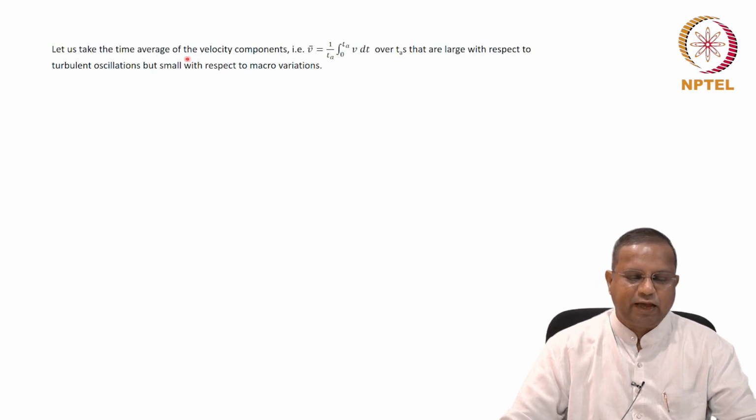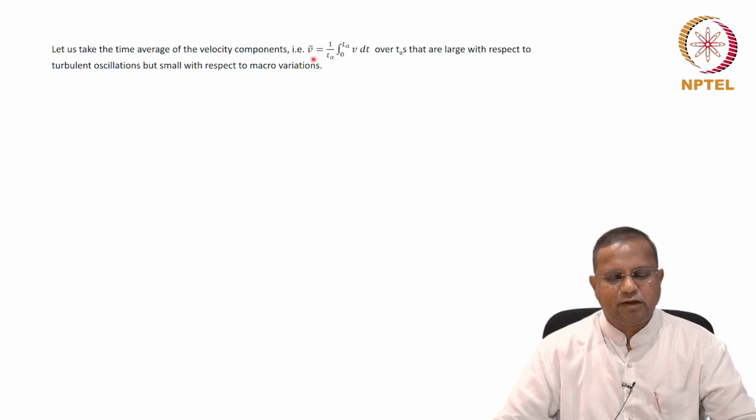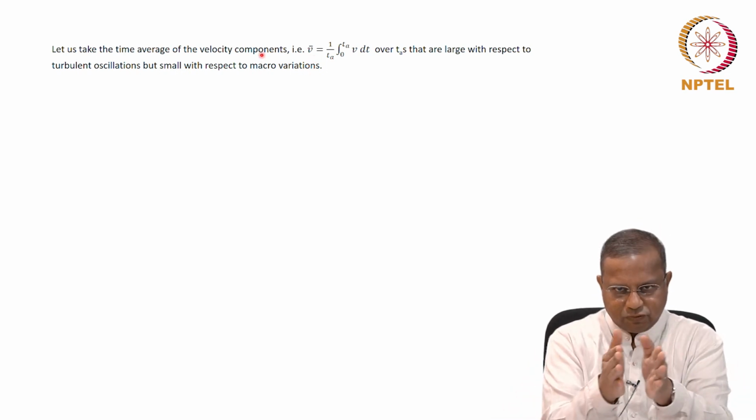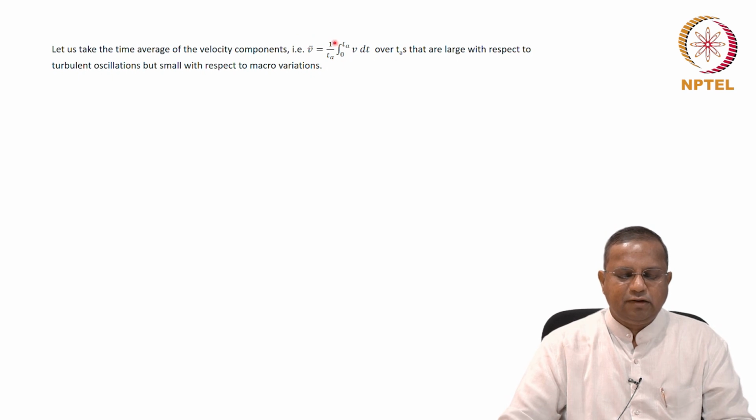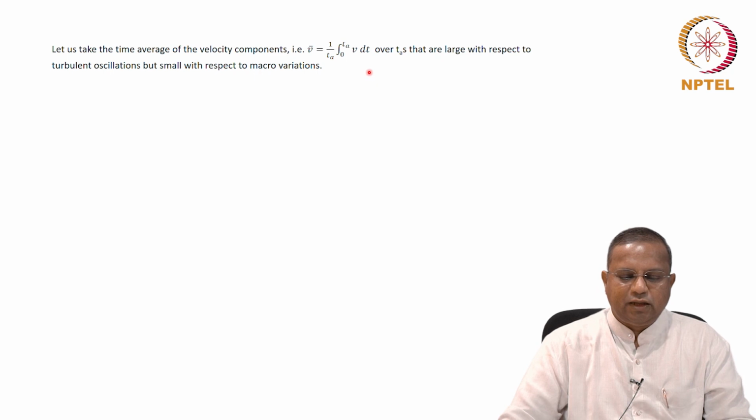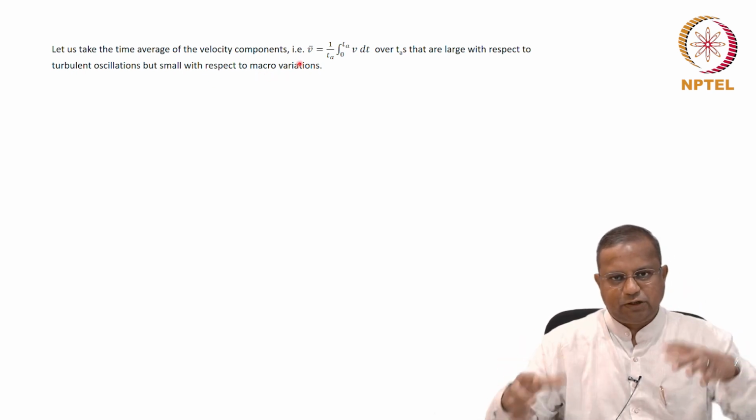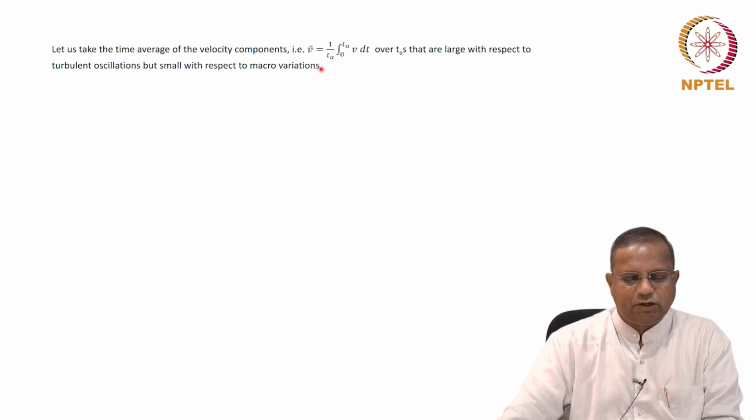Now, if we take the time average of the velocity components, this is a very standard thing that we do whenever we take such approaches. We average over short times. So V bar is nothing but 1 by Ta integral from 0 to Ta of v dt. And we are going to take the time average over Ta that are large with respect to turbulent oscillations but small with respect to the macro variations, the change in pressure and so on.